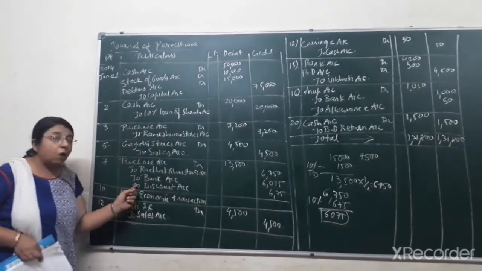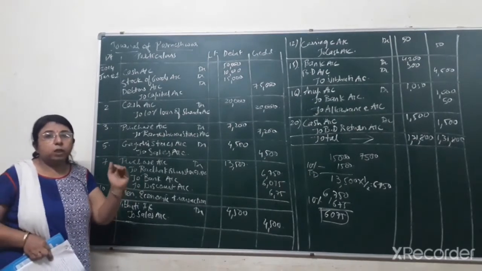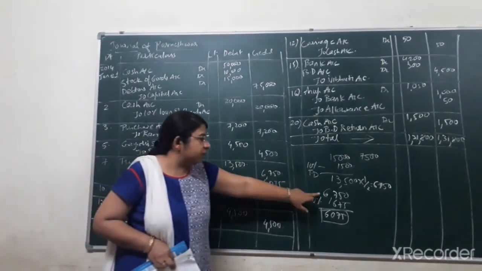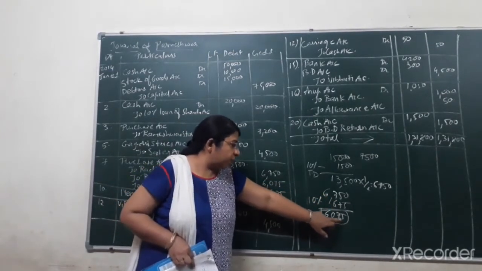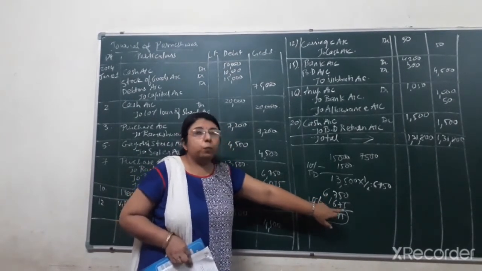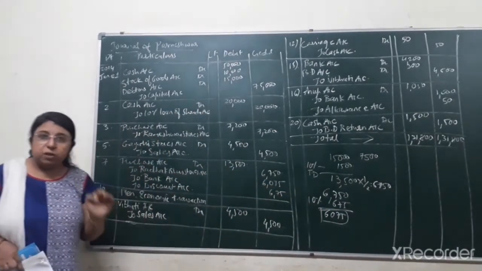Over here, cash discount we have received because we have paid less than the actual amount. Actually we have to pay 6,750, but we paid only rupees 6,075. So we paid less by rupees 675, so it is one kind of income or gain for the business or the owner.